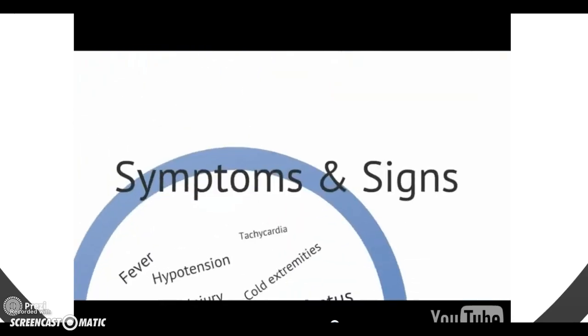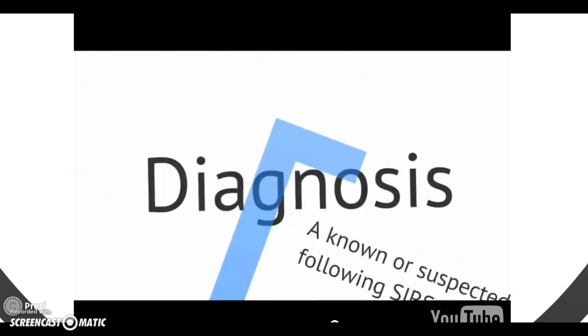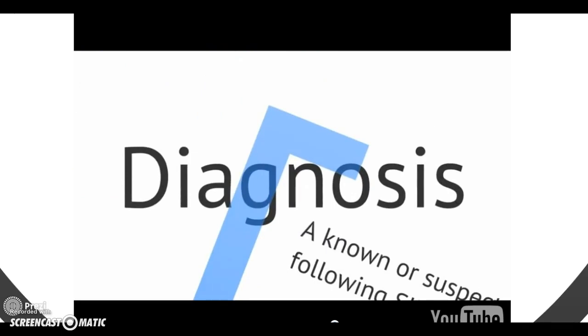Let's look at symptoms and signs of sepsis. The cardinal signs of sepsis include fever, hypotension, and tachycardia. Other symptoms and signs include acute kidney injury, cold extremities, altered mental status, vomiting, fatigue, shortness of breath, septic emboli, and nausea. Always keep in mind that though there are many subjective symptoms of sepsis, fever, hypotension, and tachycardia are your cardinal signs. Now let's look at the diagnosis of sepsis.